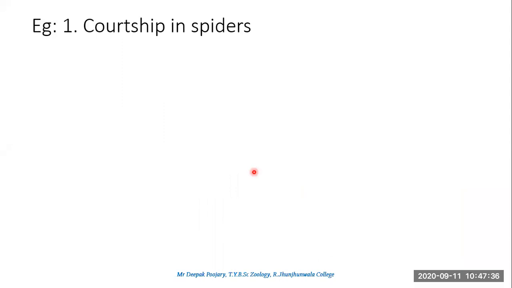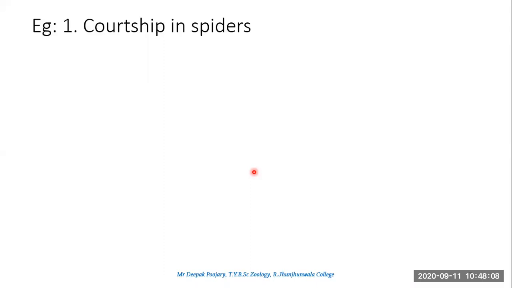Now, you have examples of courtship behavior. I have framed this syllabus and I have introduced 3 examples. Some examples are totally out of the box, as in no ethology books will take them, because I felt you should know about them. So I introduced in the syllabus 1 example from invertebrates and 2 examples from vertebrates, and both are from birds.